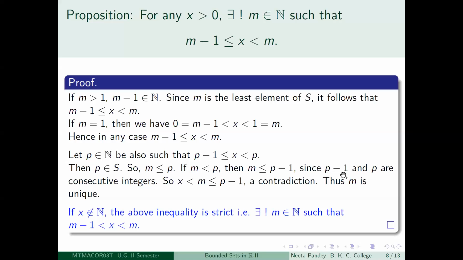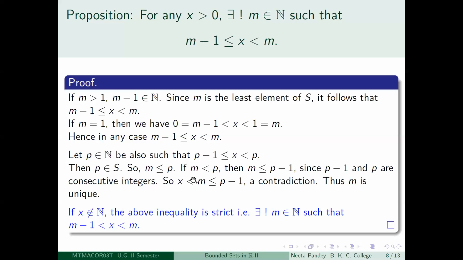That is what I have written here, that p minus 1 and p are consecutive integers. So what are you getting? You already know that x is less than m. So x is also less than or equal to p minus 1. Right? So why is this a contradiction?